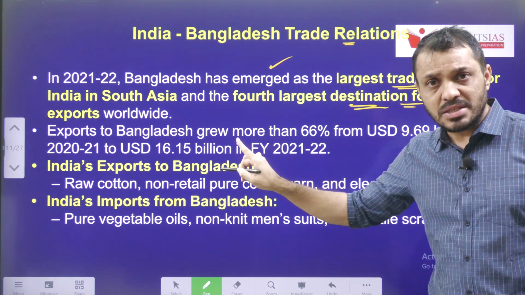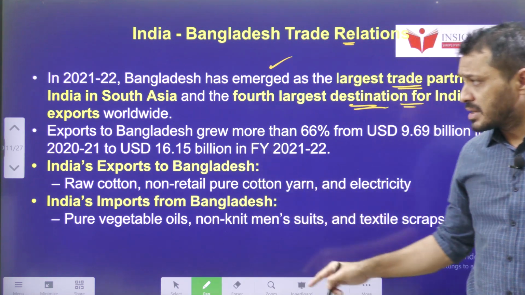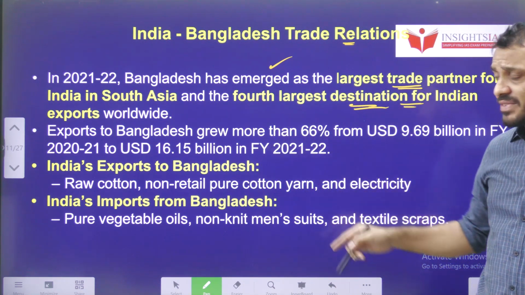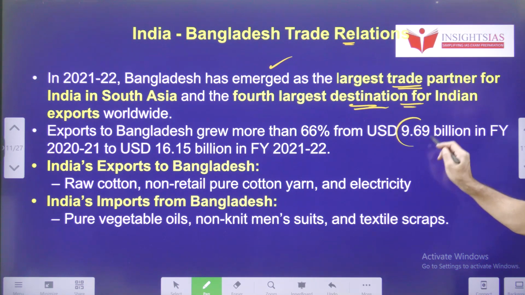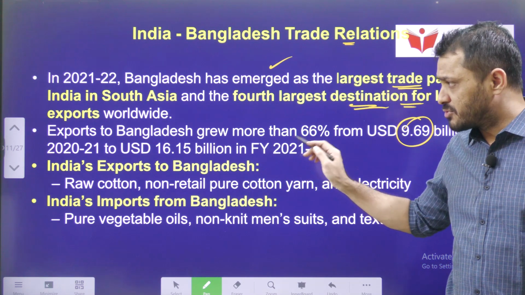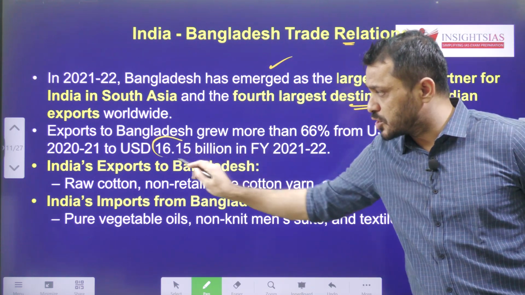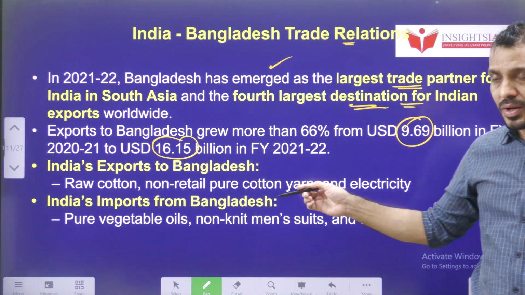Let's see how trade improved compared to 2021. In 2021, the trade volume was around $9.69 billion. By 21-22, the trade volume increased to $16.15 billion.